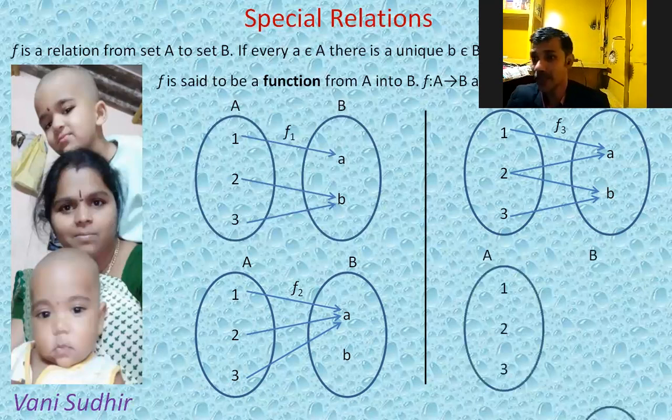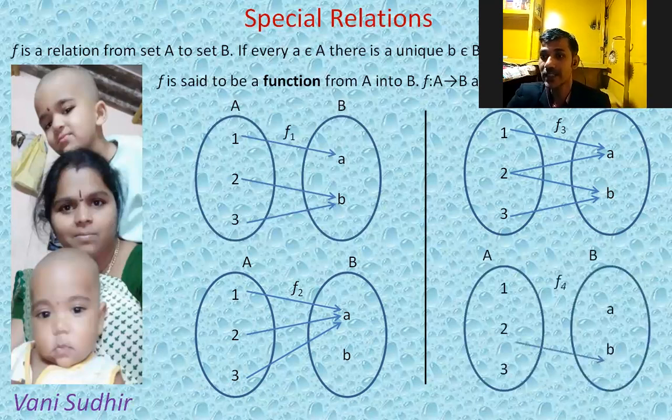One more non-example we'll discuss. Here see, 1 is related to a, 2 is related to b. But 3 is not associated to, not related to any elements. This is F4 from A to B, not a function. Why? Because here 1 and 2 are having unique relation. But this 3 is not having any relation. That means this child is not born to any mother. See, it is not possible. Even gods also must be born from mother's womb only. Therefore, this F4 is not a function.